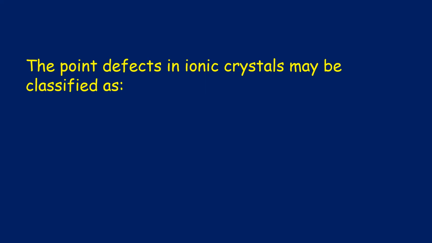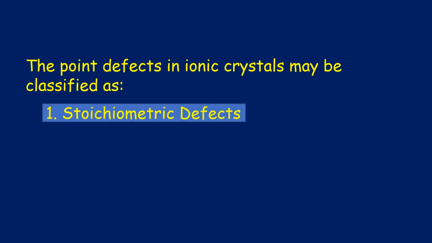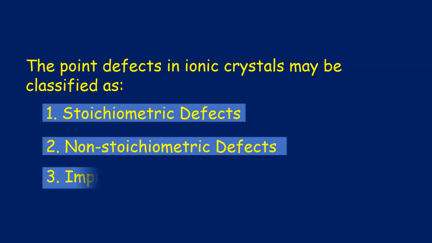Now we have classified the solids into non-ionic and ionic. When we were studying defects, we saw the non-ionic crystals and what defects they show. Now we have the ionic crystals and their defects. So the first is stoichiometric defect. Second is non-stoichiometric defect. And the third is impurity defect.